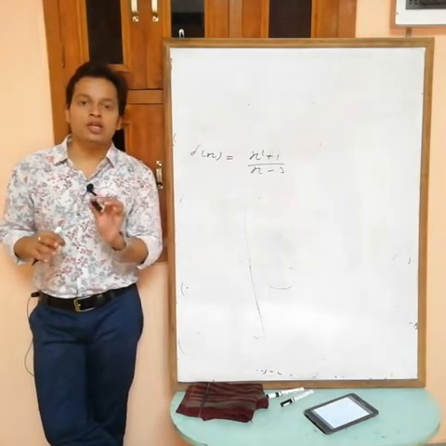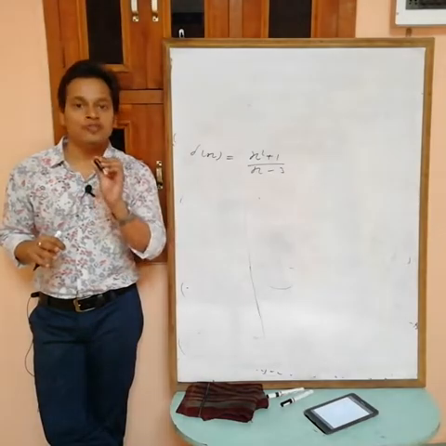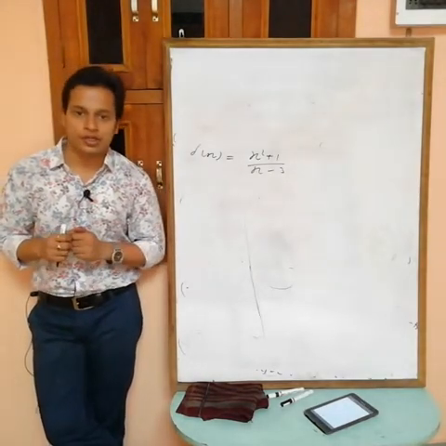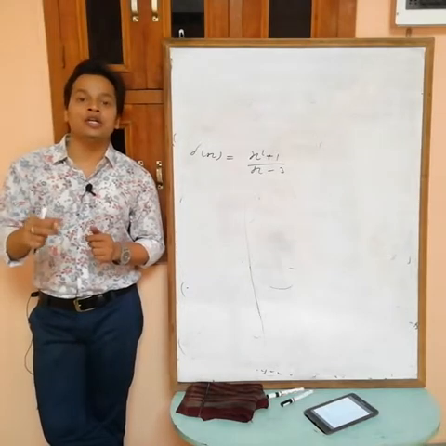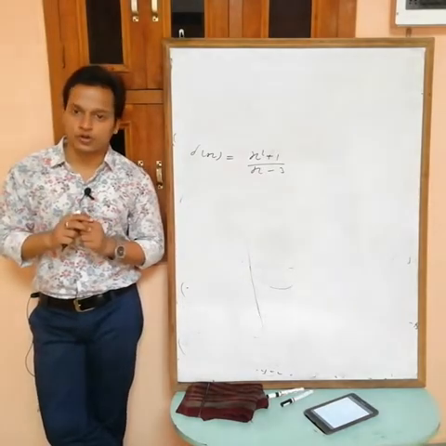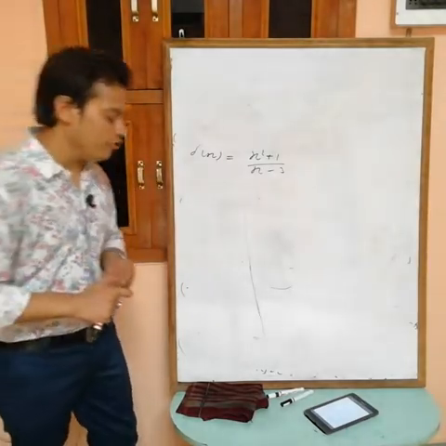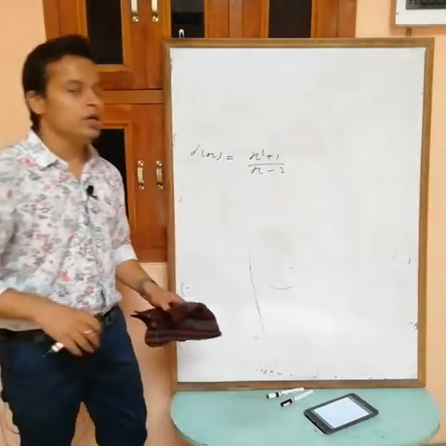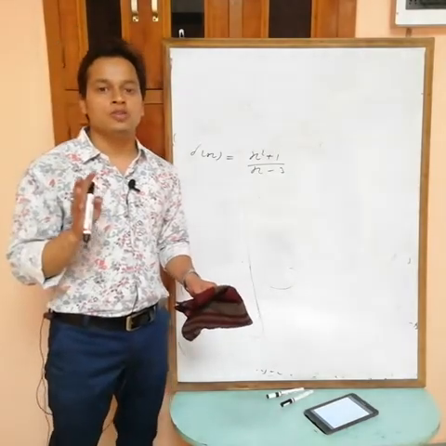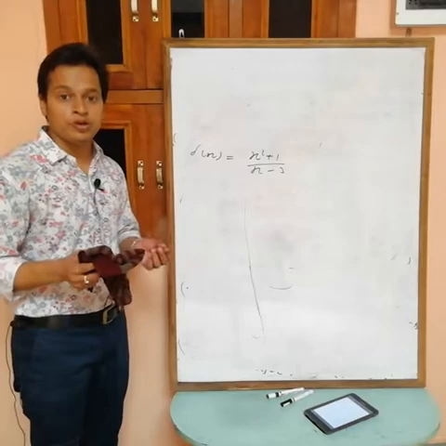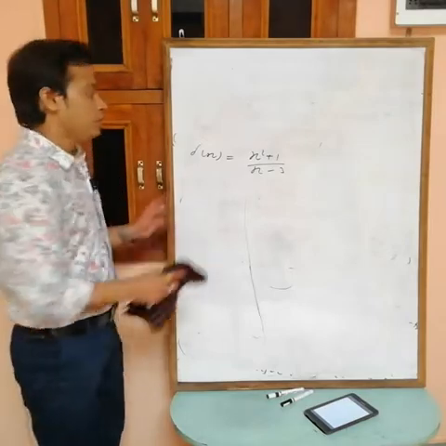To find all points of discontinuity, first we have to select all possible points of discontinuity and then check the continuity at these points. So how to select possible points of discontinuity? If the question says find all points of discontinuity, then first we have to select the points where we have to check the continuity.